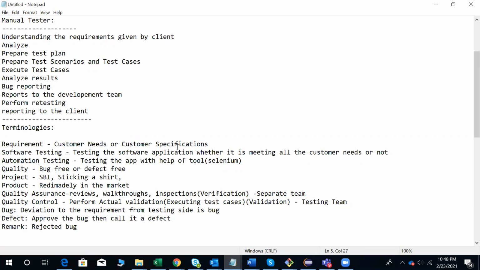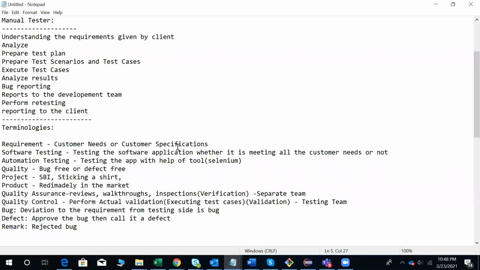Next, what is quality assurance and what is quality control? Quality assurance talks about the verification part. Quality control talks about the validation part. Verification we do by using reviews, walkthroughs, and inspections. The validation part we do by actual testing. What is a bug, defect, and remark?